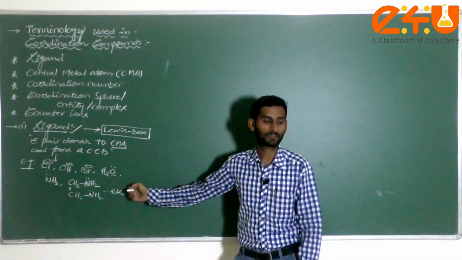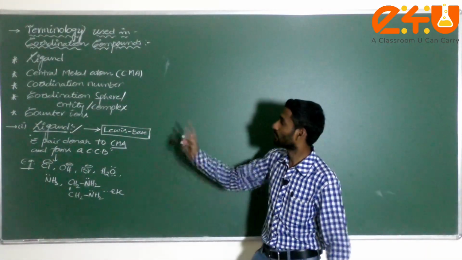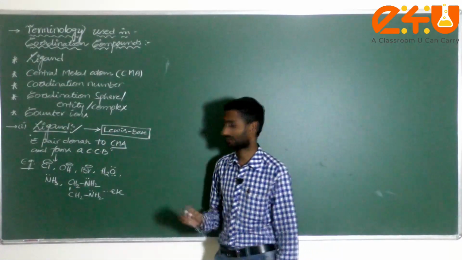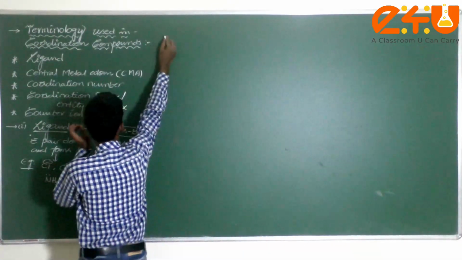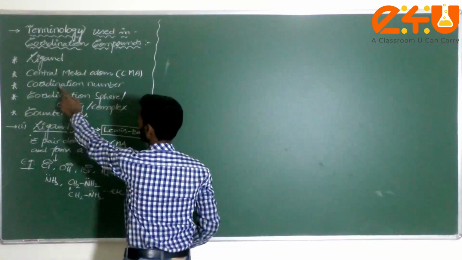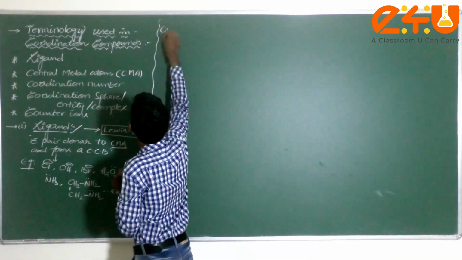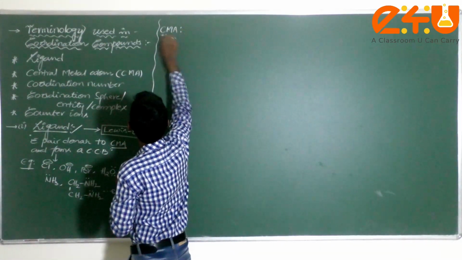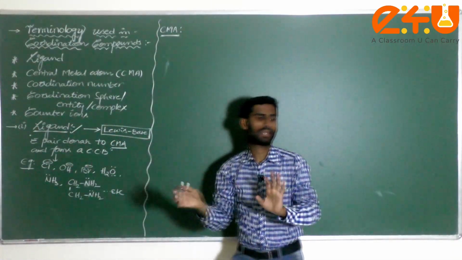The ligands play the vital role in coordination compounds. Am I correct or not? Okay, this is okay. Next terminology we have to go for: the central metal atom. Already we know this is the central metal atom.